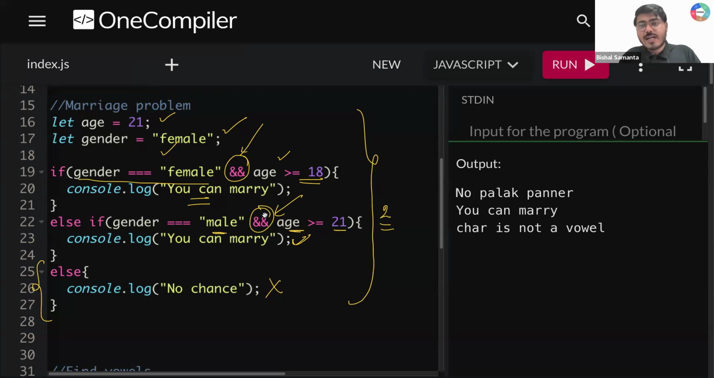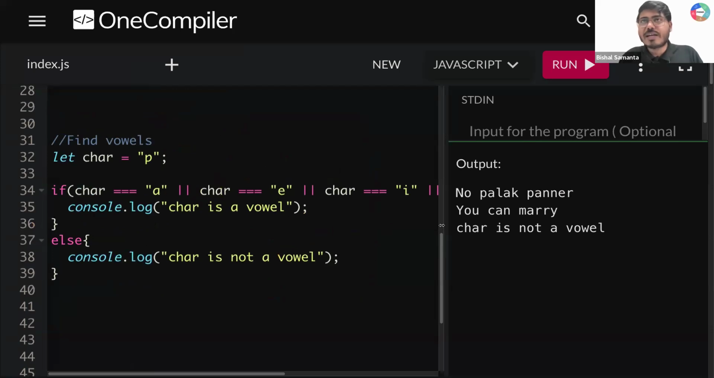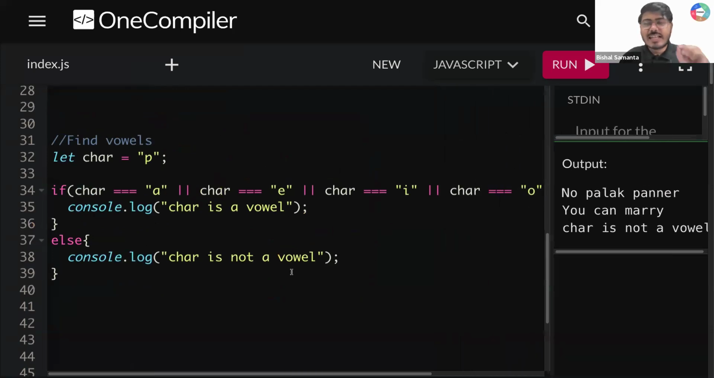Okay. Now let's take one example, guys. A very simple example of the OR operator. So guys, the thing is that we are going to check if a character is a vowel or not. Can you tell me how many vowels are present? So you have A, E, I, O, U. So total 1, 2, 3, 4, 5. Total 5 vowels present, right?